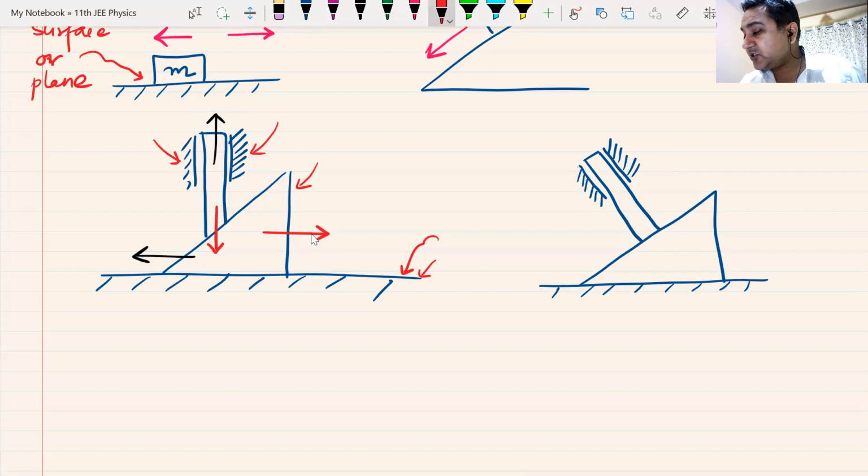Now again, I ask this question. This wedge is kept on the ground. It can only move in a particular way. It cannot move like this. The triangular thing is known as a wedge. It is moving like this. How does the rod move now? In this case, I've changed something. How does the rod move now?